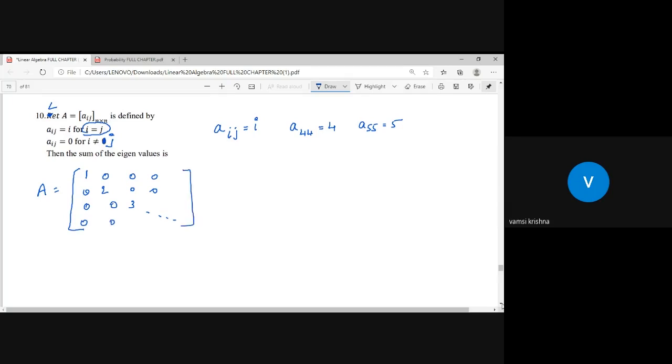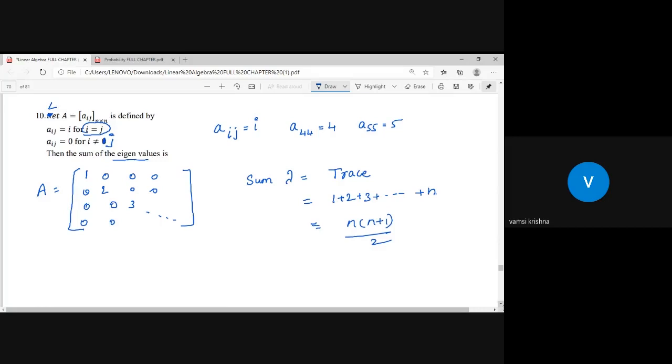So my question is, I want to find the sum of eigenvalues. Sum of eigenvalues is equal to the trace of the matrix. What is the trace of the given matrix? Trace is nothing but the sum of principal diagonal elements: 1 plus 2 plus 3 and so on up to n rows. The sum of the first n natural numbers is n into n plus 1 by 2. Okay, fine. I hope you solve this question.